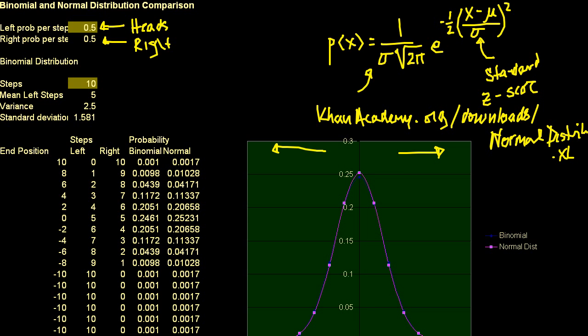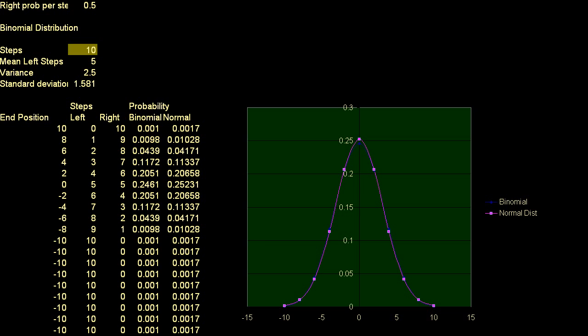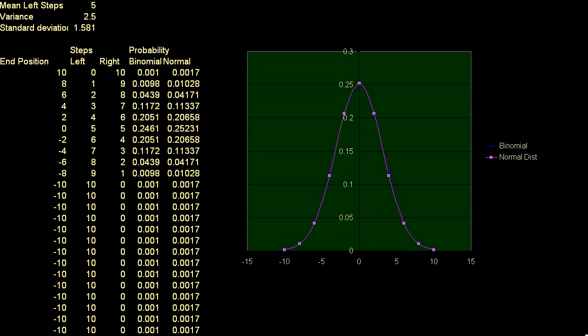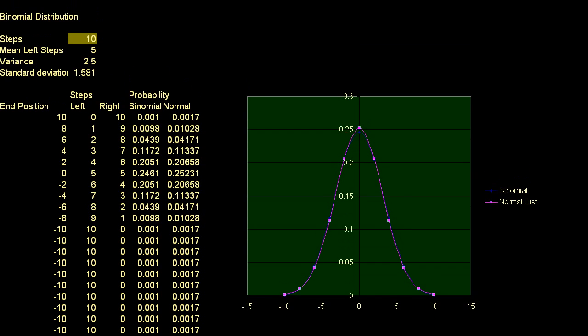And right here, let me scroll down a little bit. So what I've done is I have this little assumption here, and I encourage you to fill that out and change it as you like.